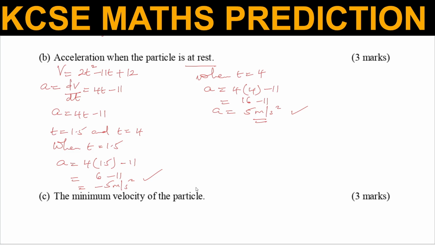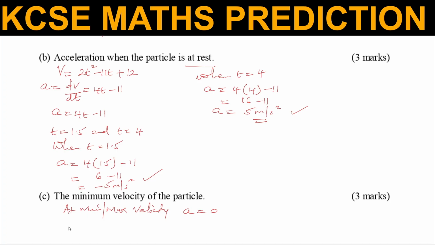Then the last question, part C, the minimum velocity of the particle. Now what you need to understand is that at minimum or maximum velocity, acceleration is equal to 0.